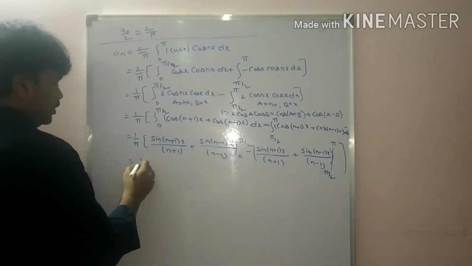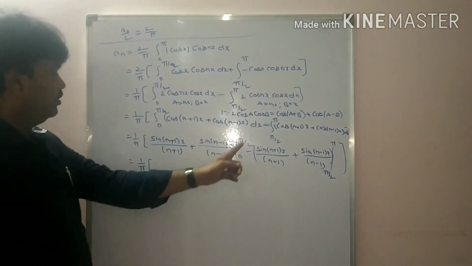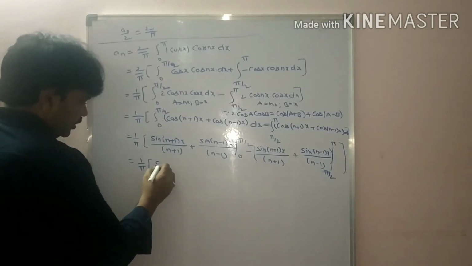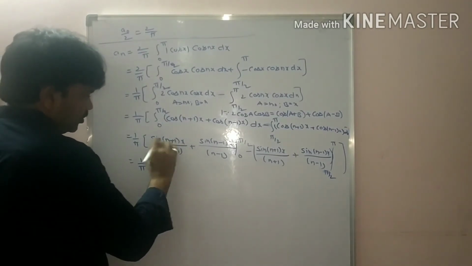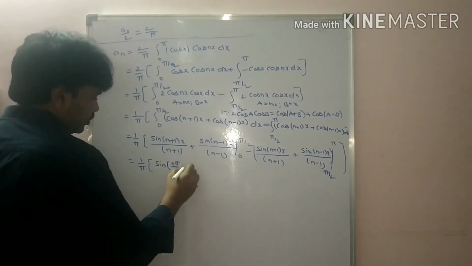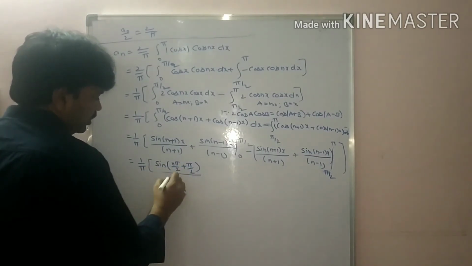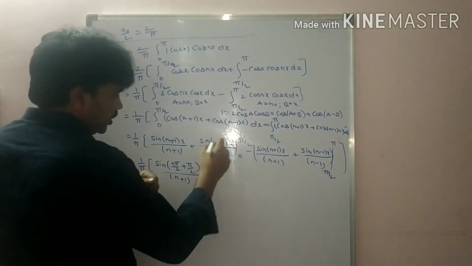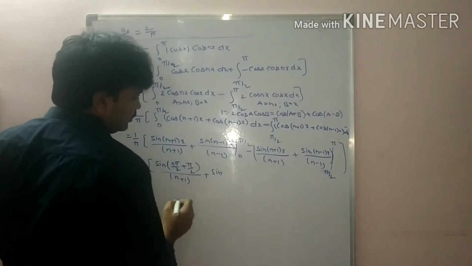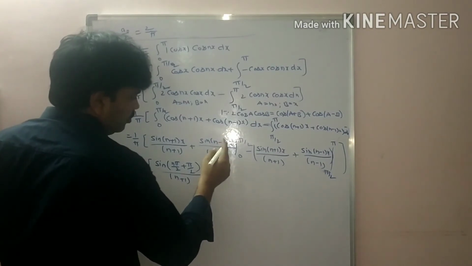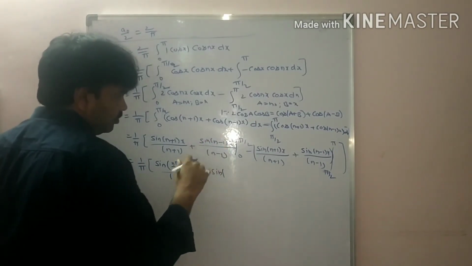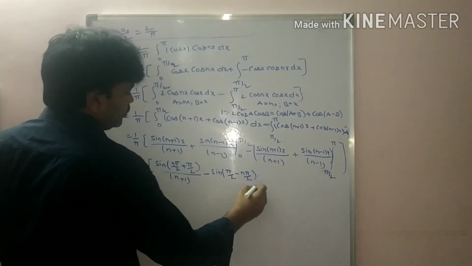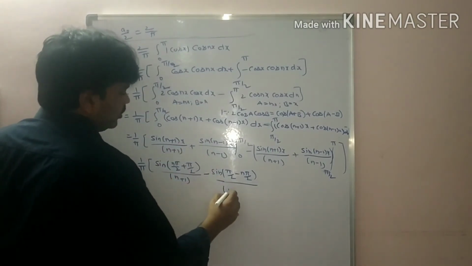So that is equal to 1 by pi. Substitute the upper limit pi by 2, students: sin of (n plus 1) pi by 2 by n plus 1 plus, here also substituting pi by 2, sin of (n minus 1) pi by 2 by n minus 1. Taking the reverse, sin of minus x is minus, so we got a minus here: pi by 2 minus n pi by 2 divided by n minus 1.